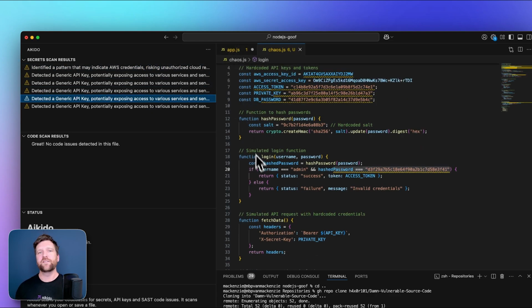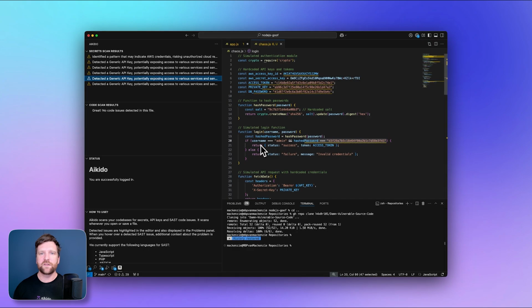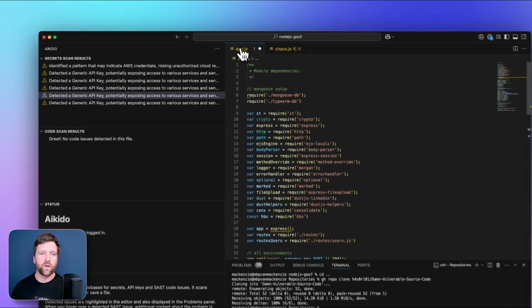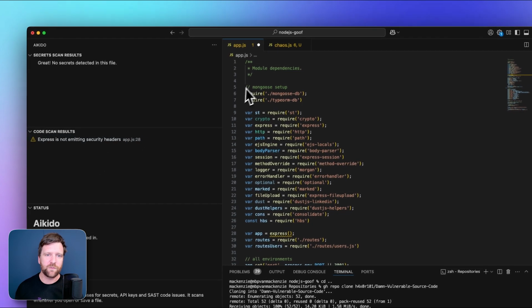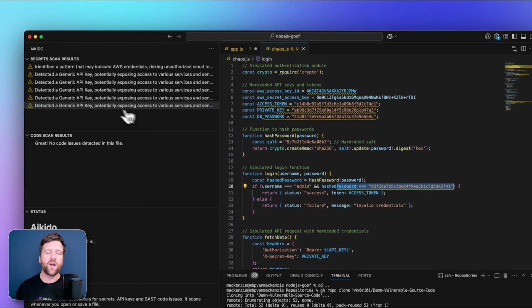We can go in and go between them. So that information is just going to be so much easier for developers to understand and quickly see, hey, what's going wrong? And as we switch between files, we can see that it updates so that we immediately know what's wrong in that particular file, which is a cool little update.